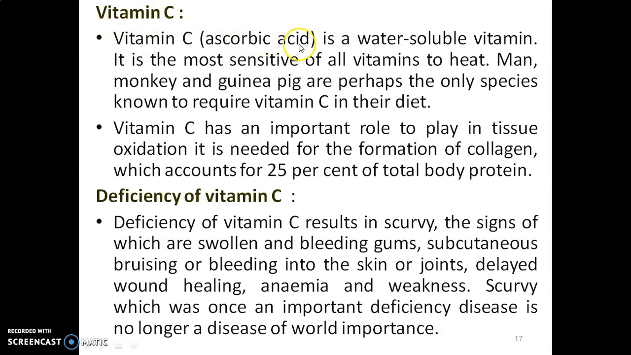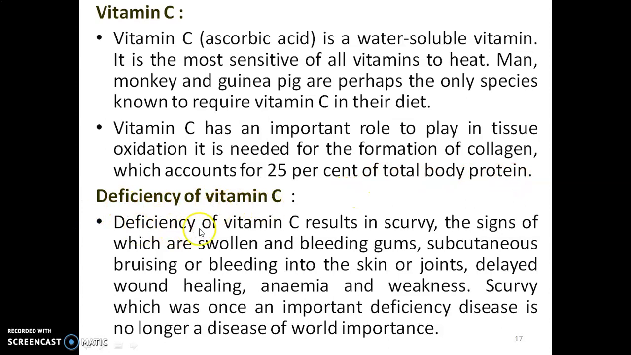Vitamin C, ascorbic acid, is a water-soluble vitamin. It is the most sensitive of all the vitamins to heat. Man, monkey, and guinea pig are perhaps the only species known to require vitamin C in their diet. Vitamin C has an important role to play in tissue oxidation. It is needed for the formation of collagen, which accounts for 25% of the total body protein.